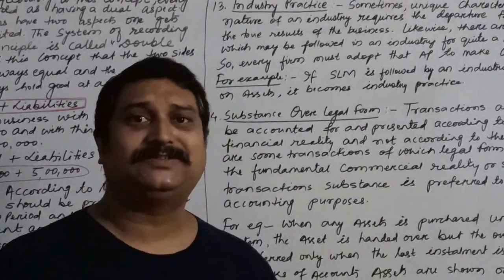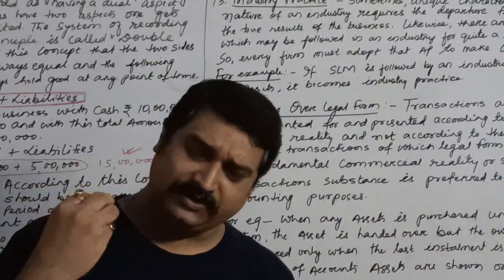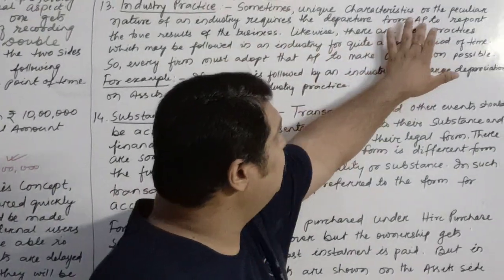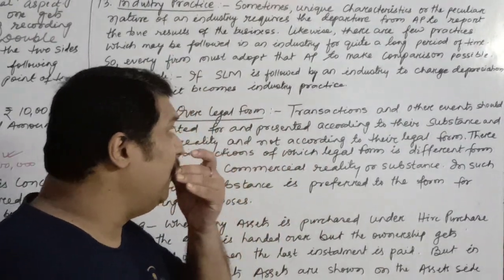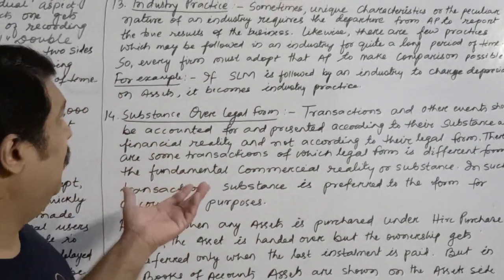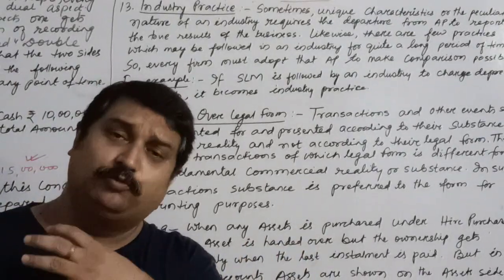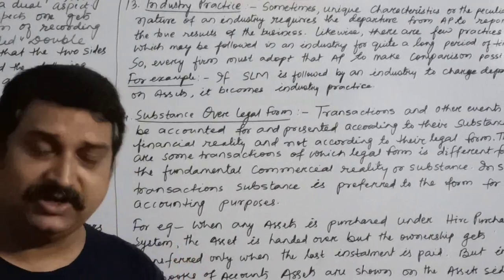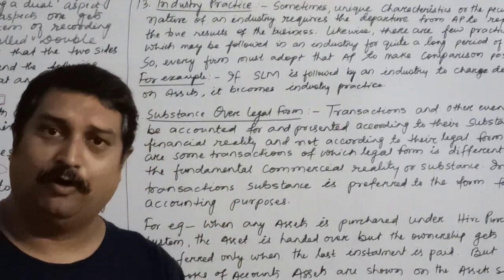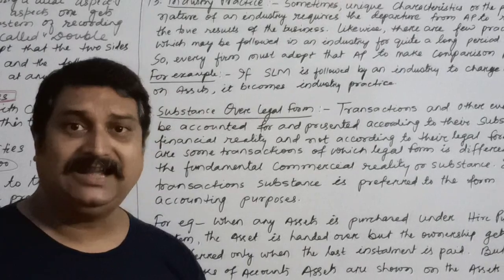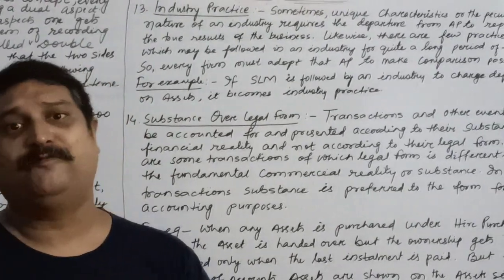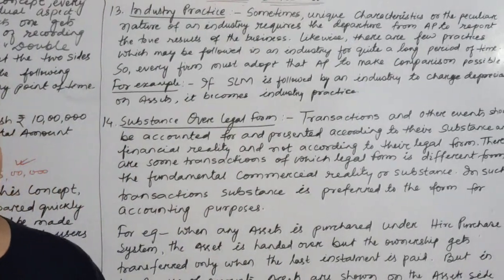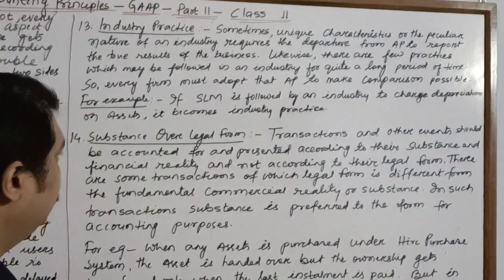According to this concept, the accounting principles might not be followed here, or it might not be liked by most, but since it is used by the industry, each and every business organization must follow the same concept, so that the books of accounts of one organization may be compared with those of other organizations.